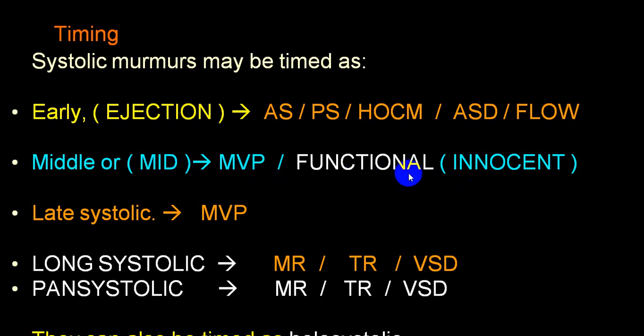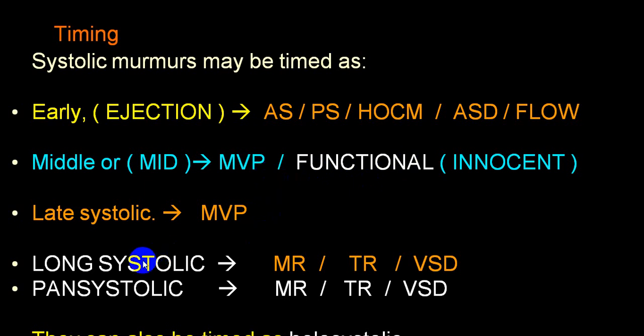They are usually a soft murmur of grade 2 or grade 3, never of grade 4. Mitral valve prolapse is also of grade 2 or grade 3. It is never a loud murmur, while ejection systolic murmurs are usually loud, of grade 4. A late systolic murmur you can get in mitral valve prolapse. Again, it is a mild murmur. It is very commonly a hollow murmur. These are all hollow murmurs and they are of grade 2 or grade 3.